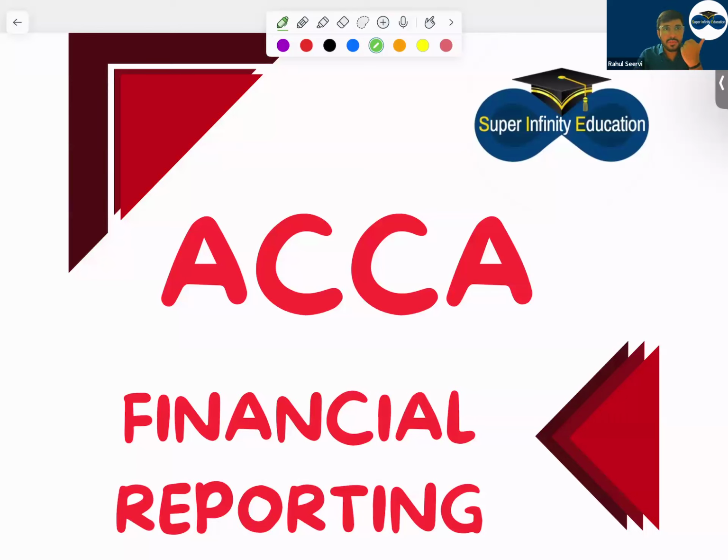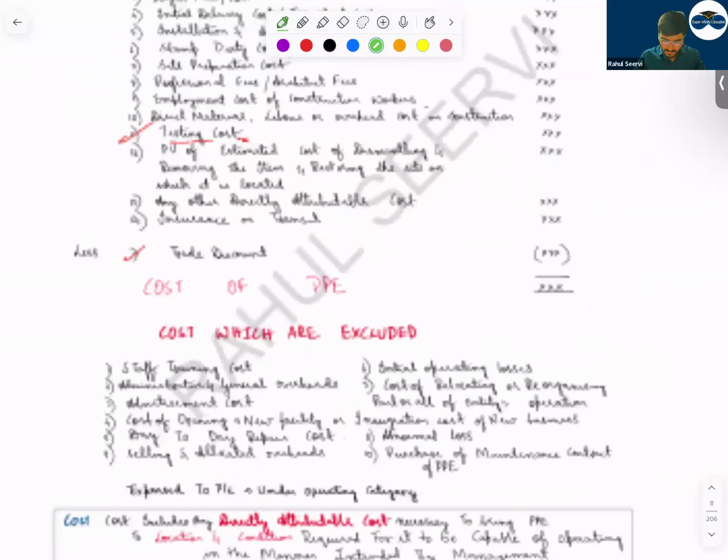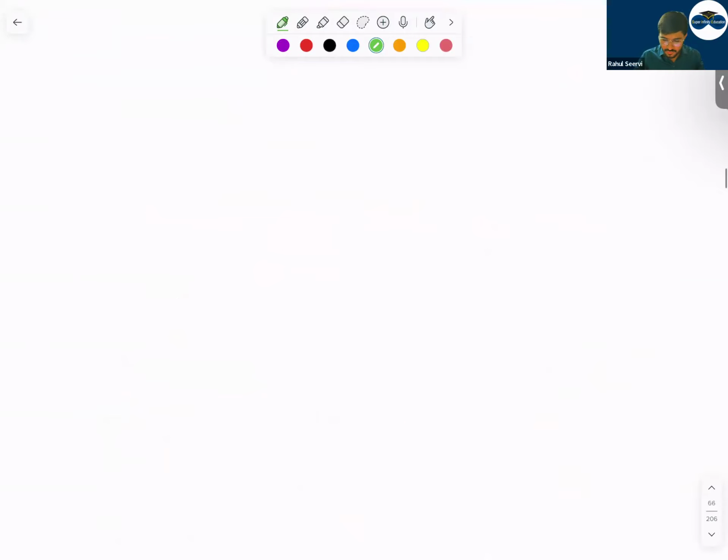So today the agenda will be to do consolidation, then your IAS 37, IAS 10, IAS 8, and IFRS 13. Yesterday we completed IFRS 16, IFRS 15, financial instruments, IAS 12, IAS 33, and IAS 21. So now, first, we'll start with consolidation and then we will do the remaining standards, the small standards which we have.